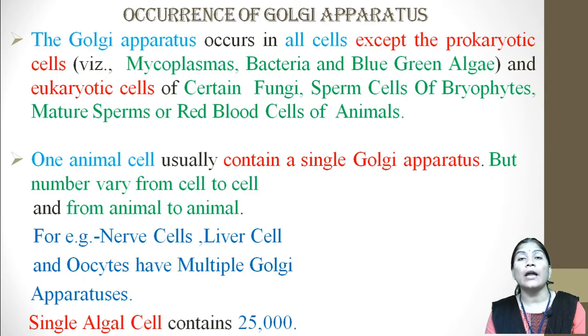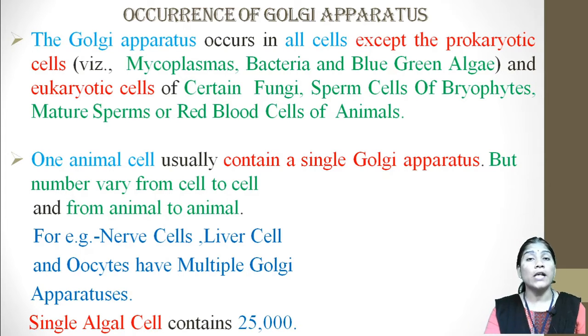Also in the eukaryotic cell, in certain types of fungi, sperm cells of the bryophyta, macrosperm cells and the red blood cells of animals, the Golgi apparatus is absent. In all the remaining cells, the Golgi apparatus is present. An animal cell usually contains a single Golgi apparatus, but the number varies from cell to cell and from animal to animal.